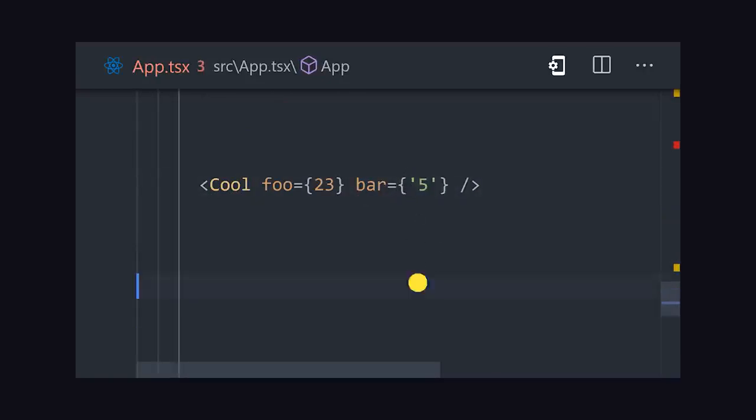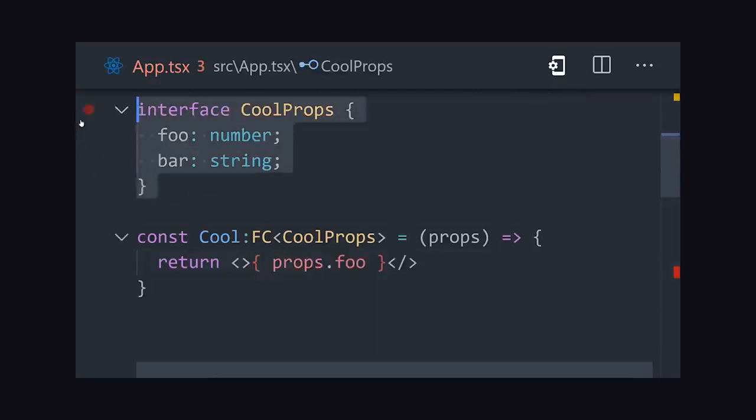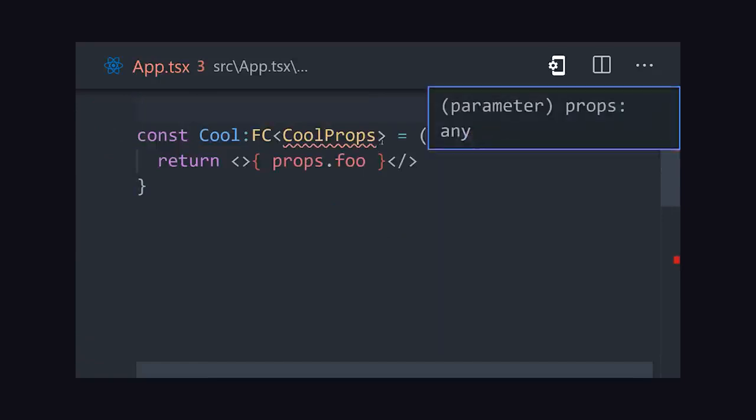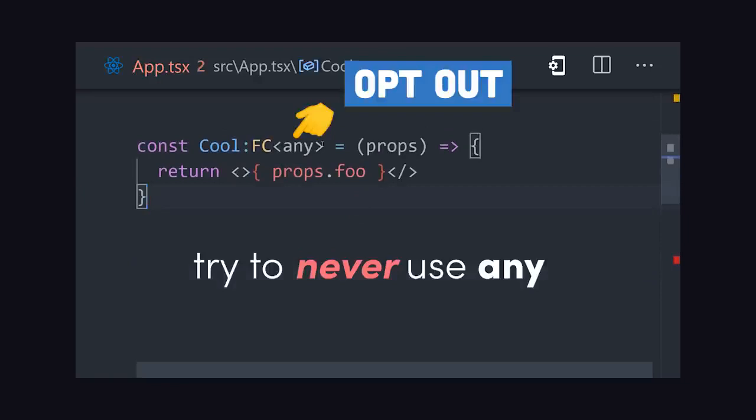However, that did come at a pretty significant cost. We've added a lot of boilerplate to the codebase without adding any new functionality for the user. Now, it is possible to bypass type checking whenever you want by simply adding the any type. That allows you to opt out of TypeScript, but also negates all of its benefits.